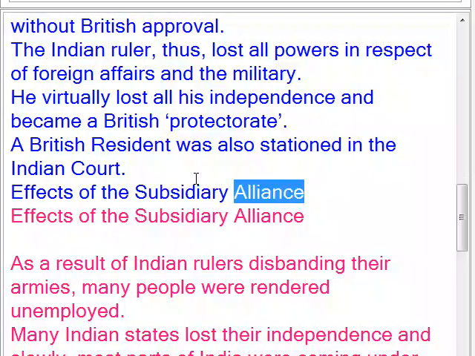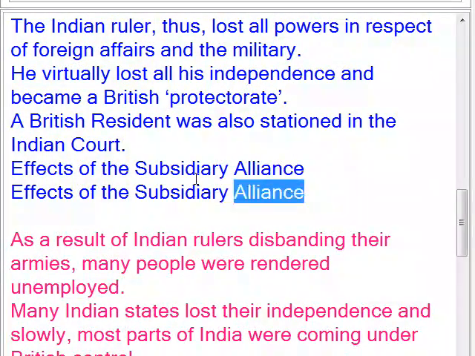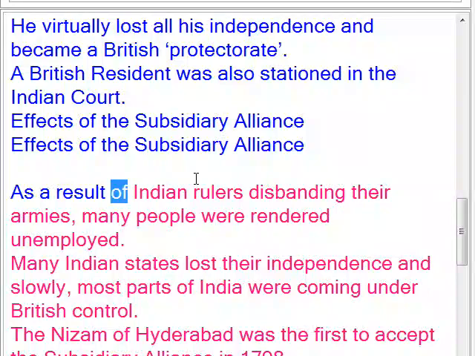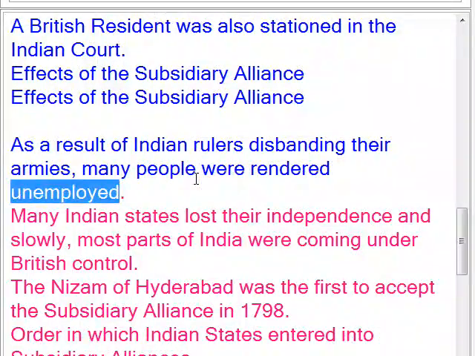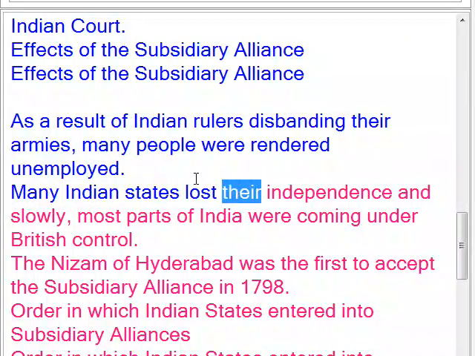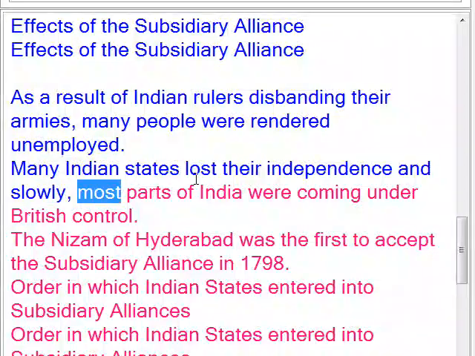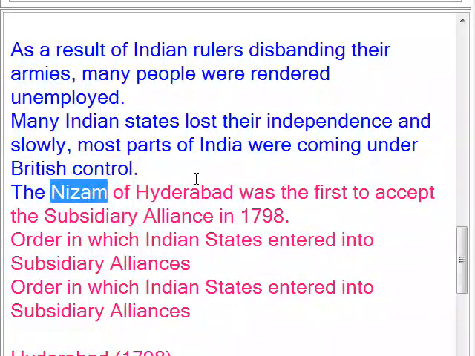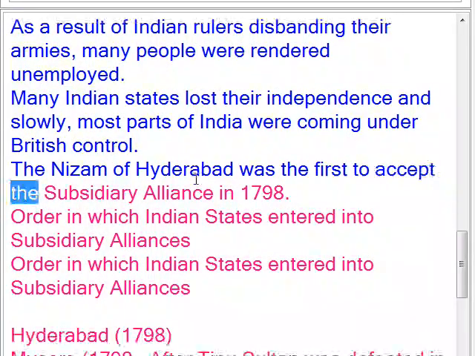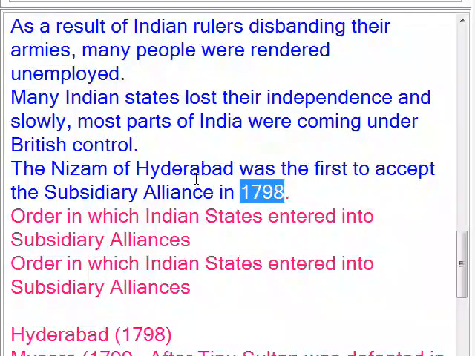Effects of the Subsidiary Alliance. As a result of Indian rulers disbanding their armies, many people were rendered unemployed. Many Indian states lost their independence, and slowly, most parts of India were coming under British control. The Nizam of Hyderabad was the first to accept the Subsidiary Alliance in 1798.